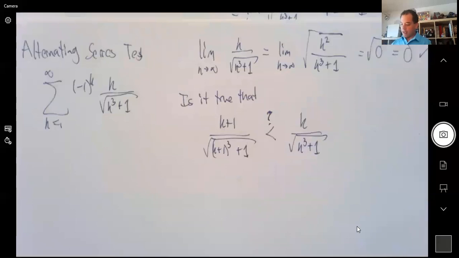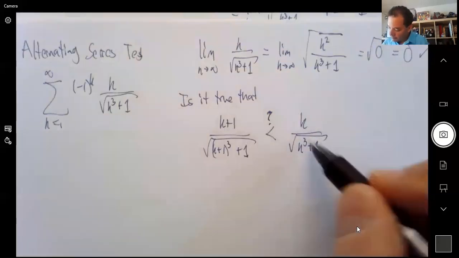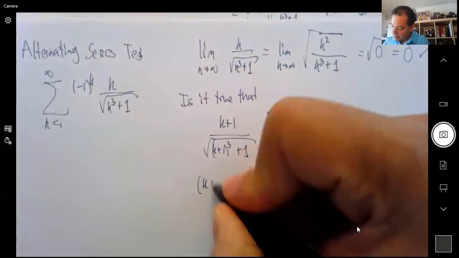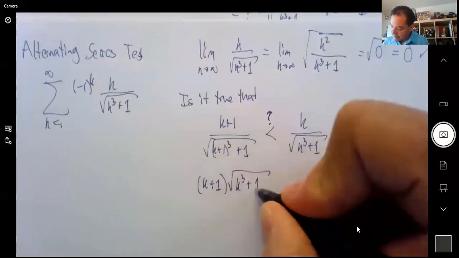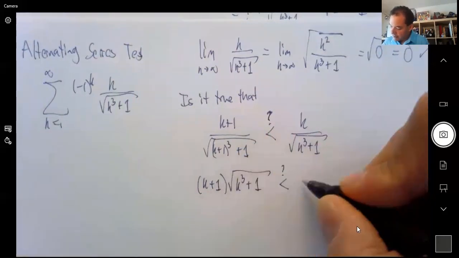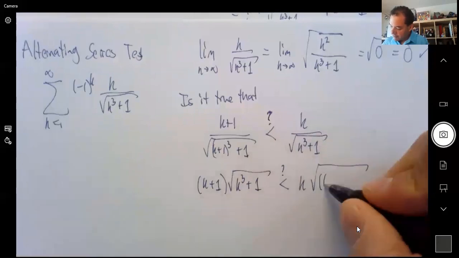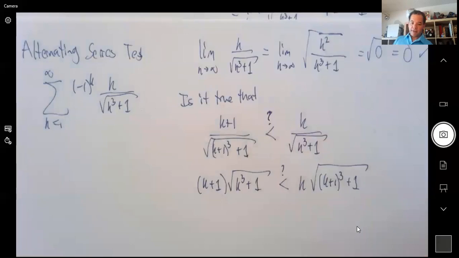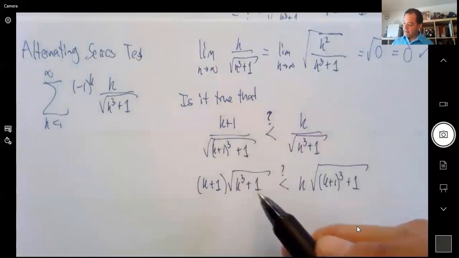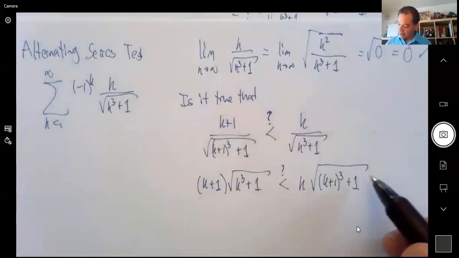So how can I check it? Well, let's cross multiply it. So it will be k plus 1 times the square root of k cubed plus 1. Is that less than or not than k times the square root of k plus 1 cubed plus 1? I don't know, right? And how can I tell? Well, I want to get rid of the square root, so I'm going to square both sides.